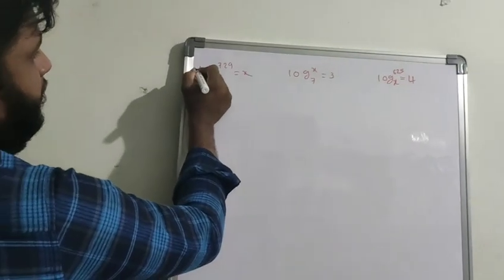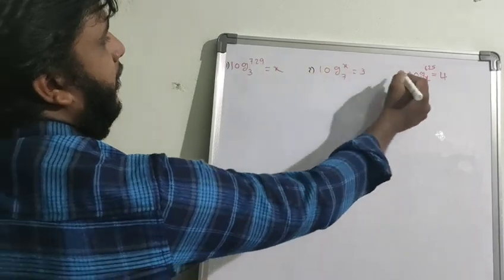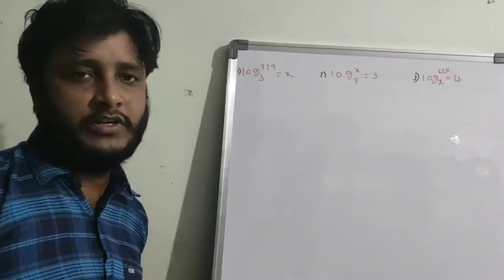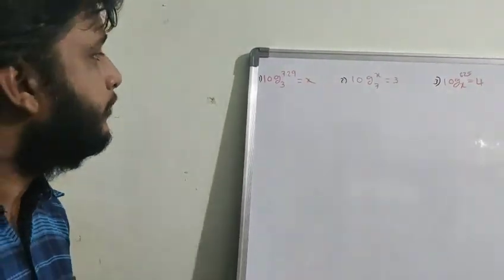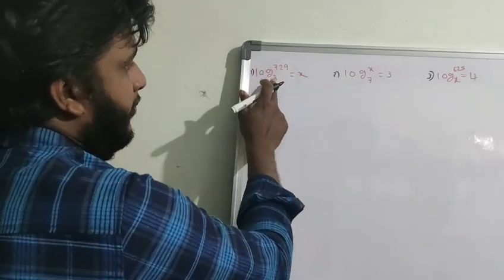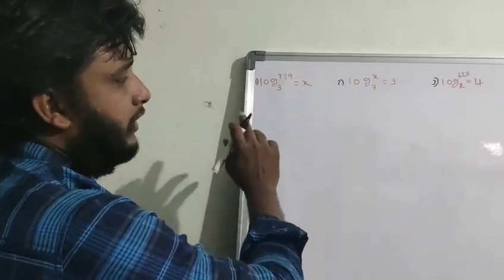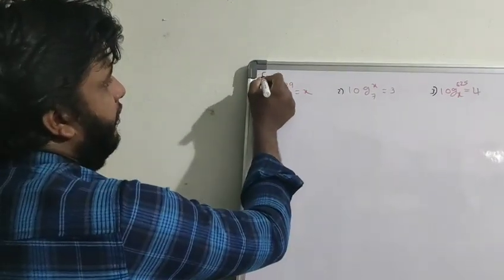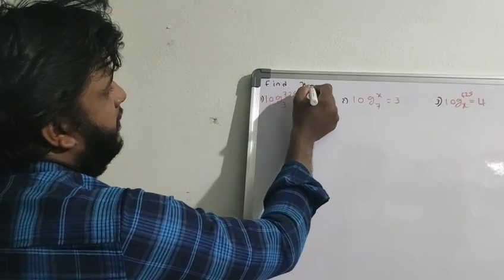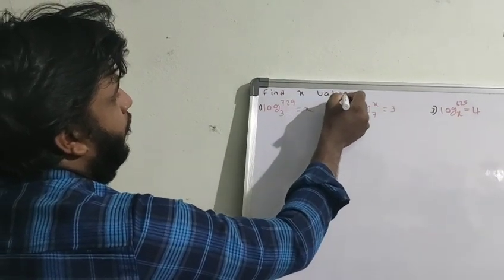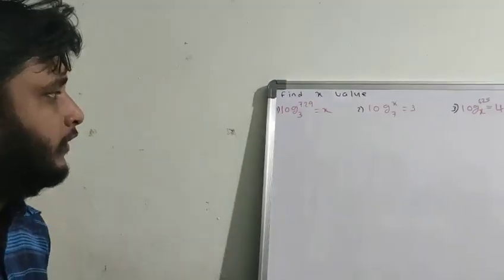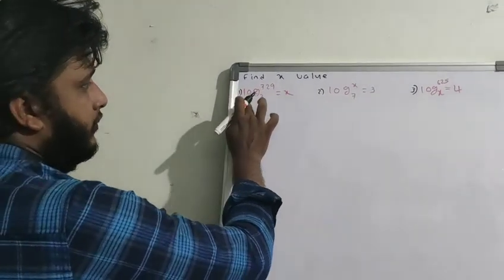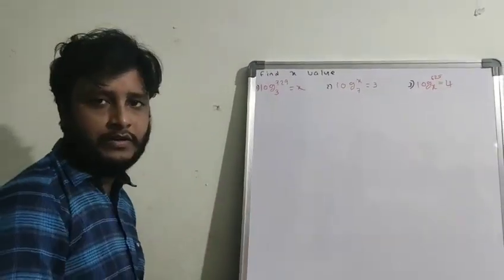Here we have 3 questions, and how to solve these questions is very important for one more question in bits especially. So log 729 base 3 equal to x, find the x value. That is a question. So log 729 base 3 equal to x. How to find out the x value?